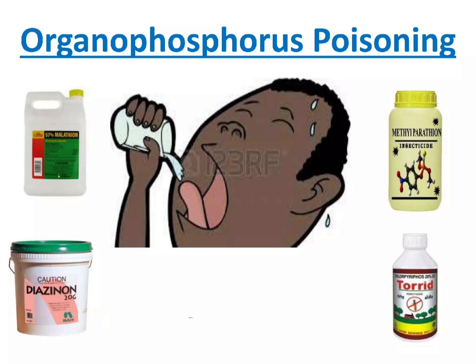So how can we diagnose OP poisoning? Coming to that, we'll have a pungent garlic smell coming from the patient. We have to take history. What did he consume? How did he take?